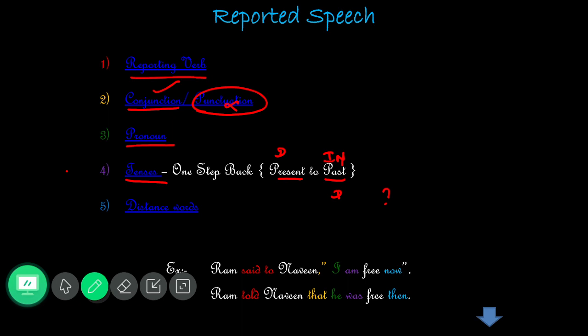But the very base we want to remember that direct to indirect means we are going to change one step back. That's it. One step back. This you have to remember. Okay. And then next most important thing, last one. What is the last one, my dear?